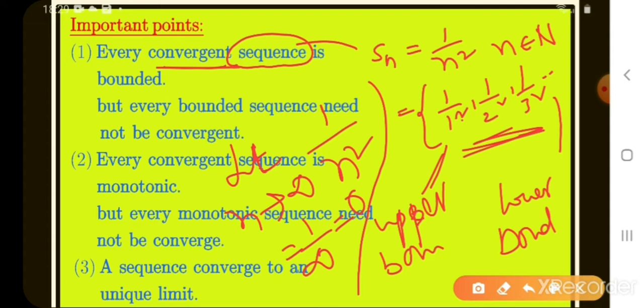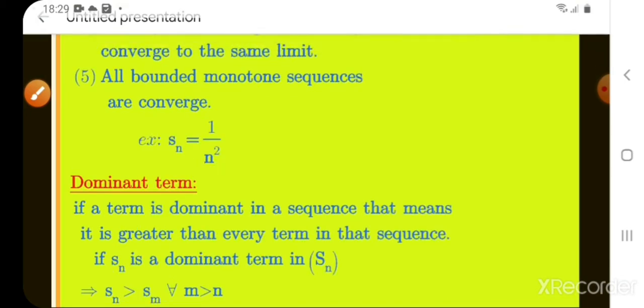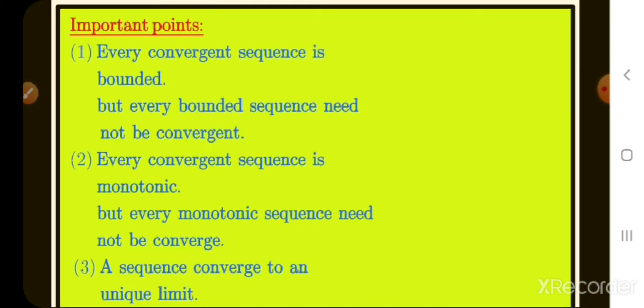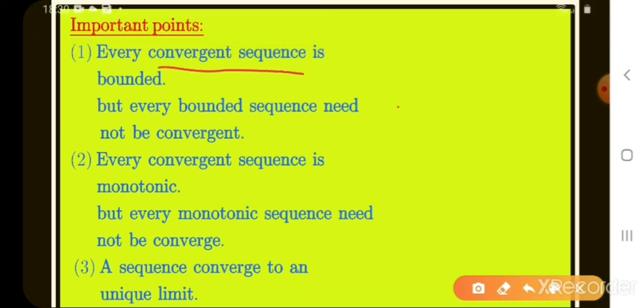What is the first point? Every convergent sequence. Is this a convergent sequence or not? First of all, this is a sequence and it also converges to 0. So this is a convergent sequence. If a sequence is convergent, automatically it is bounded. But every bounded sequence need not be convergent. What is the meaning of this? Every convergent sequence is bounded, meaning if a sequence has a limit, then it is automatically a bounded sequence. But every bounded sequence need not be convergent.